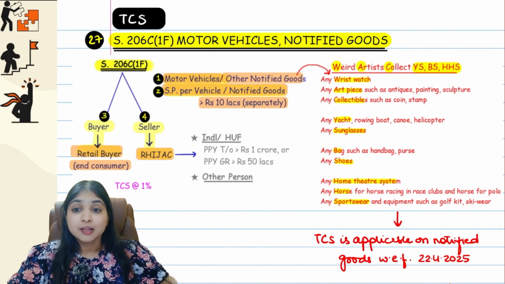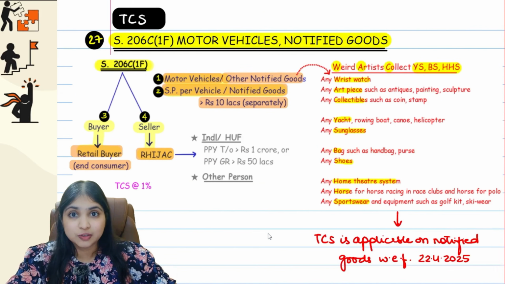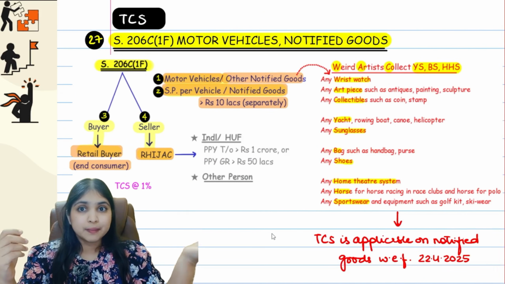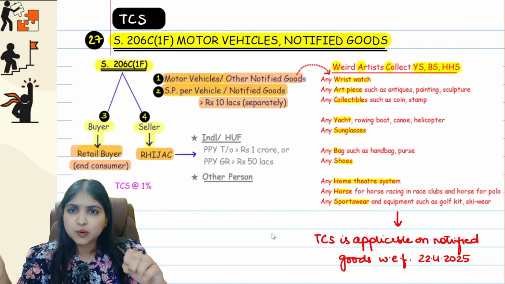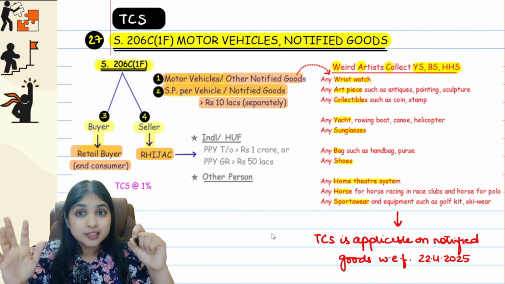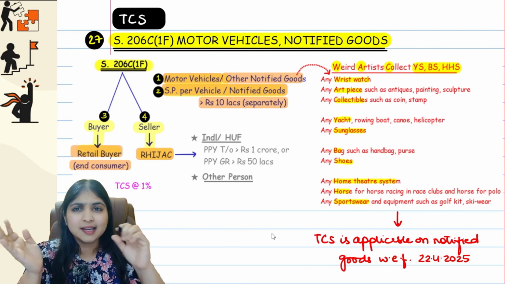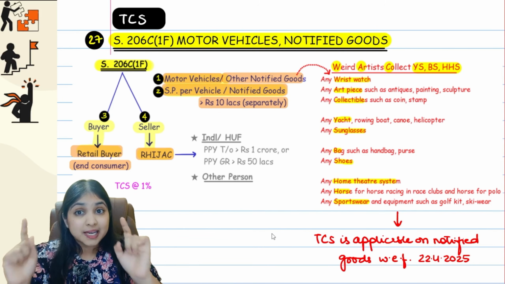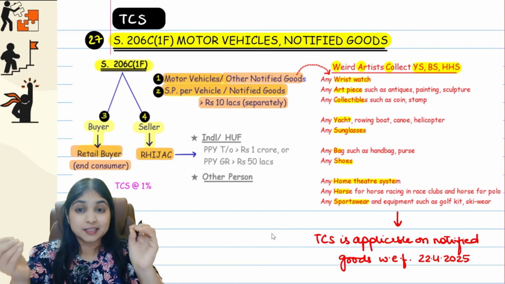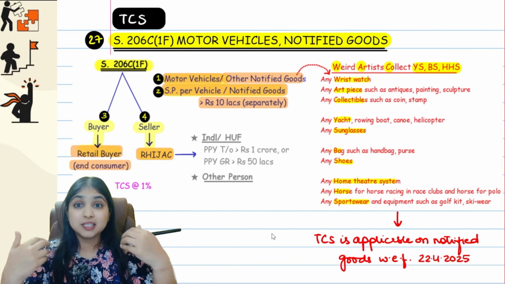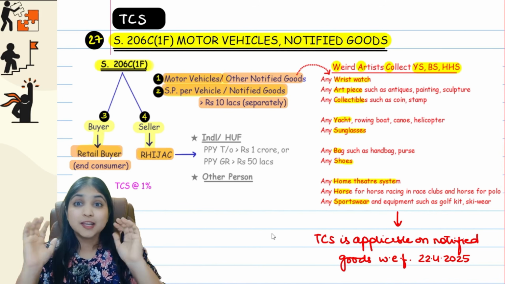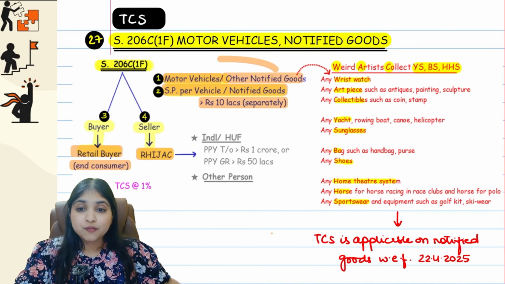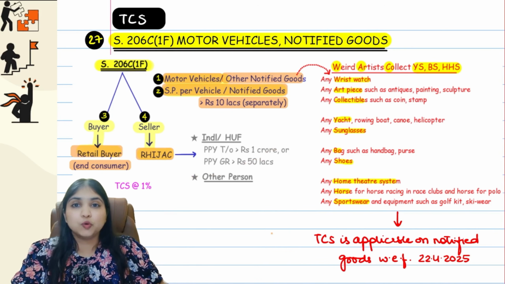That same point only. So in 206C(1F), you got the whole situation, right? I have the seller and I have the buyer. The seller is selling goods to the buyer. When the buyer is paying the consideration, along with that the buyer will also pay TCS, guys. Now in 206C(1F), what are the goods that the seller is selling? Either some motor vehicle or some notified goods. The selling price per item is more than 10 lakh rupees, and the buyer is a retail buyer, which means he is buying the goods for himself. He is an end consumer, he is not buying to resell. And the seller is the specified seller. If all these conditions are fulfilled, welcome to 206C(1F).